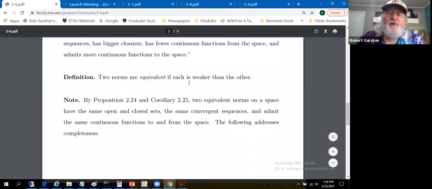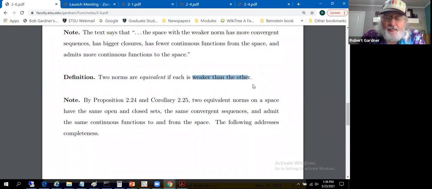2 norms are equivalent if each is weaker than the other. Now that seems an odd thing to call equivalent. It's maybe even surprising that we could have 2 norms where each is weaker than the other. It's not like a strict weakness or something, I suppose.